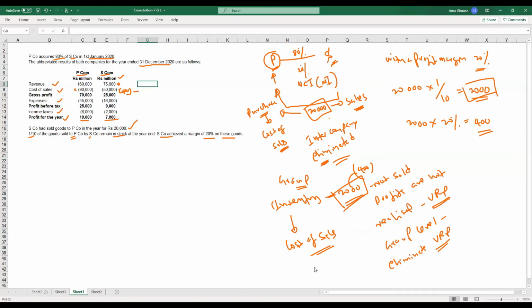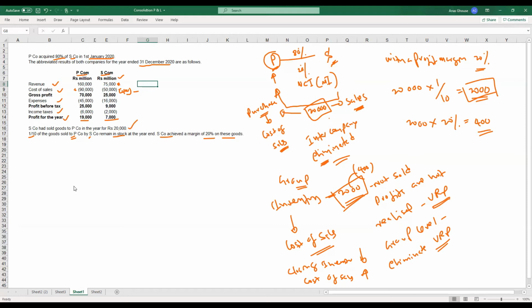When closing inventory reduces, your cost of sales will increase.